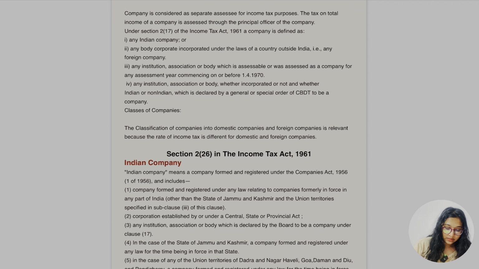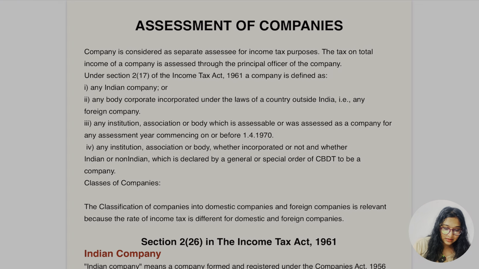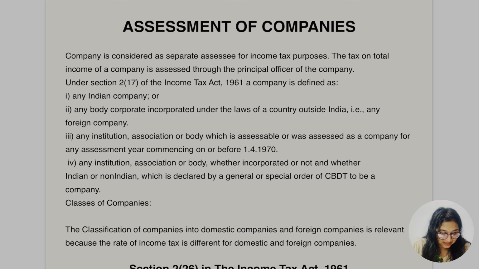So in this chapter, first of all, we have to understand what is a domestic company and what is a foreign company. We know a foreign company is that company which is not a domestic company. To understand a domestic company, we have to understand an Indian company first. We are going to understand more about this chapter and tax rates. Okay, so let's get started, guys.